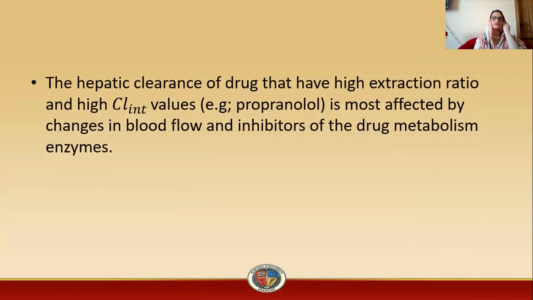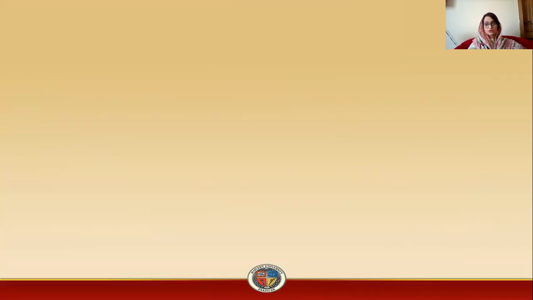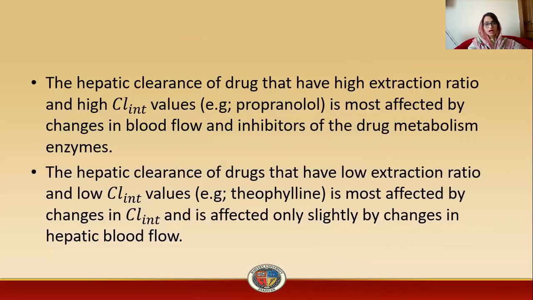The hepatic clearance of a drug that has a high extraction ratio and high intrinsic clearance value, such as propranolol, is most affected by changes in blood flow and inhibition of the drug metabolism enzyme. The hepatic clearance of a drug that has a low extraction ratio and low intrinsic clearance value, such as theophylline, is most affected by the change in intrinsic clearance and affected only slightly by changes in the hepatic blood flow. So hepatic blood flow changes matter particularly for drugs which have a high extraction ratio.